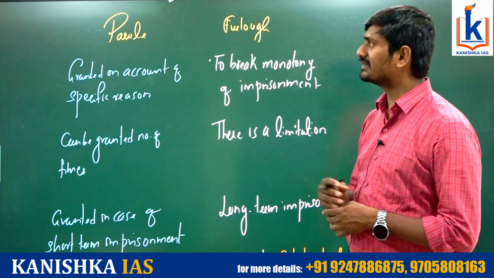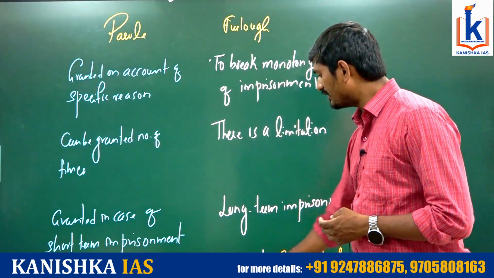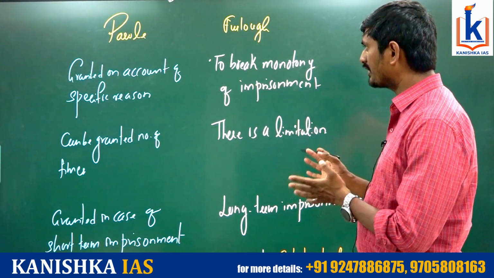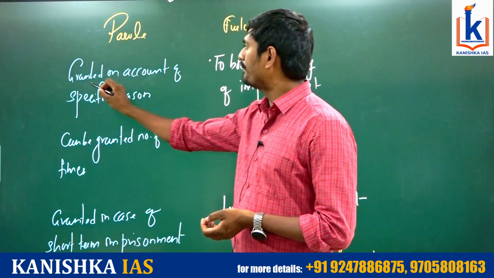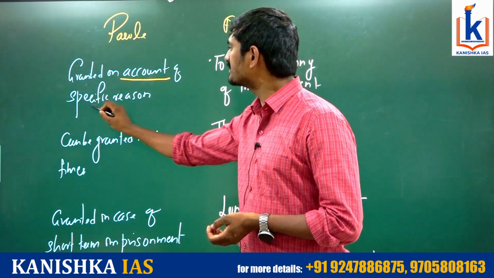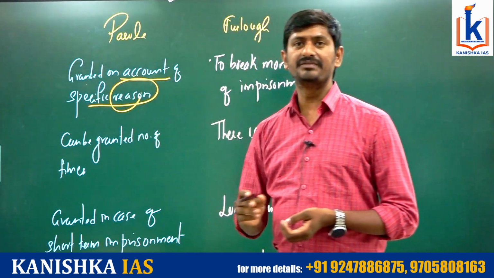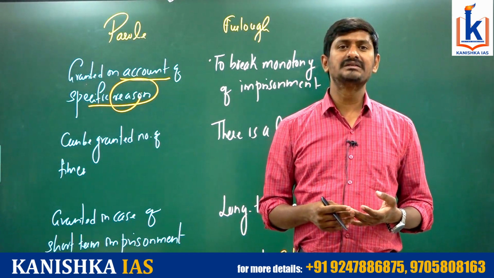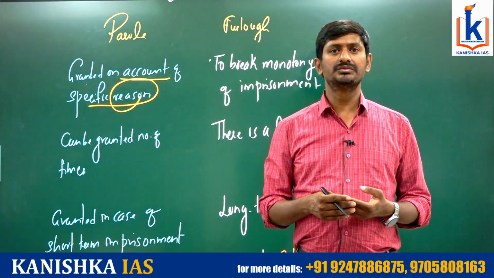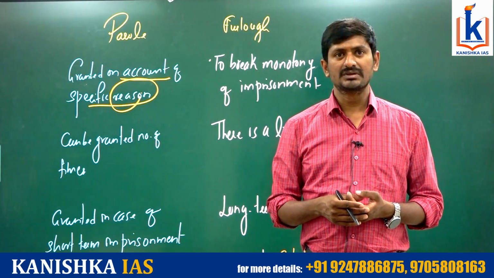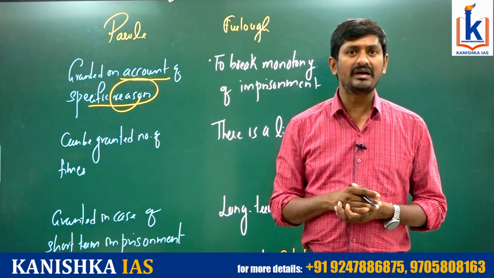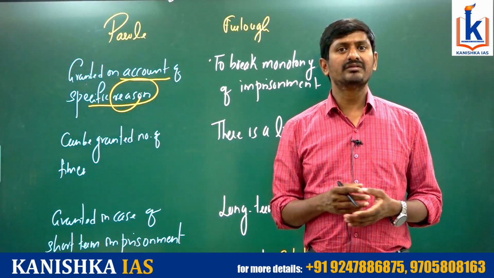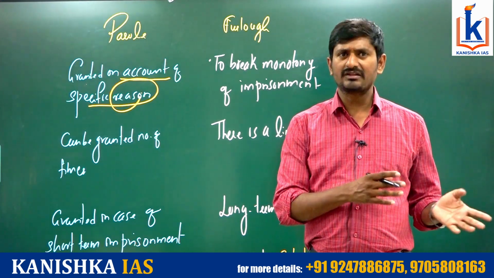And coming to the differences between parole and furlough: parole is granted on account of a specific reason. For example, a prisoner may be a farmer who has to go to harvest the crop, or his presence is mandatory at home for the marriage of children or the death of relatives.